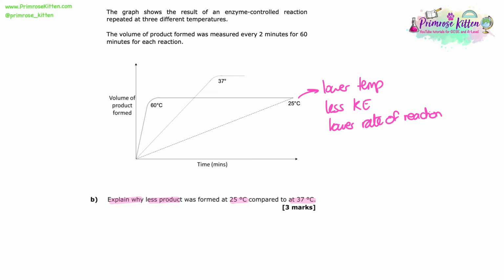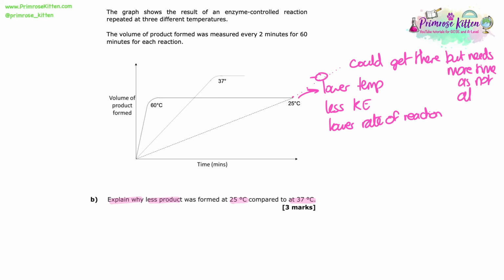So this time we're going to say the opposite. There was a lower temperature, so there's less kinetic energy. So there's a lower rate of reaction, which explains why that line is like that for 25 degrees. If you were to keep extending that line, if there was more time, that would keep going probably at that rate until it reached the same amount of product as the 37 degrees. It just is going to take a longer time to get there.